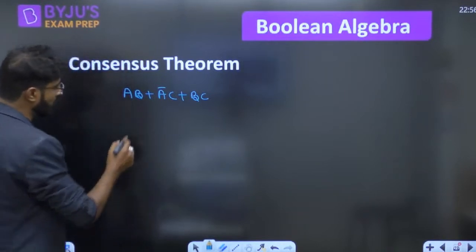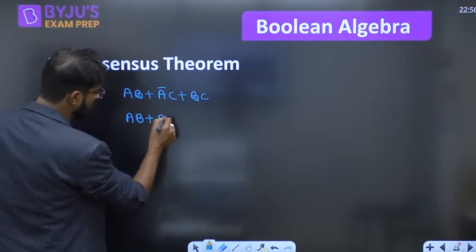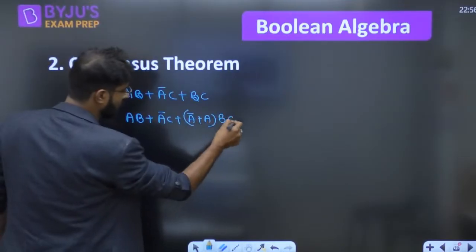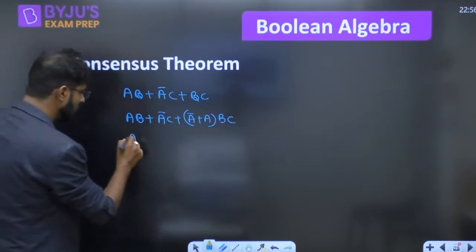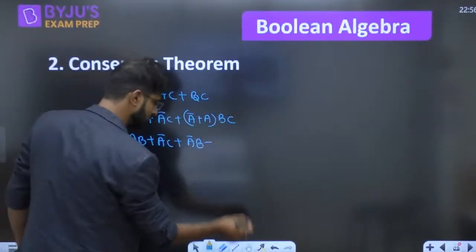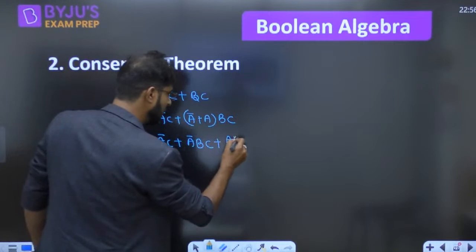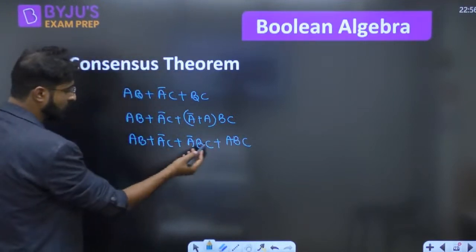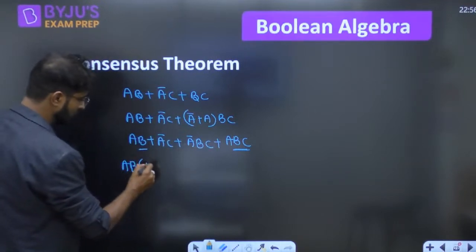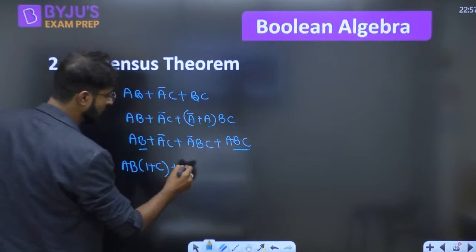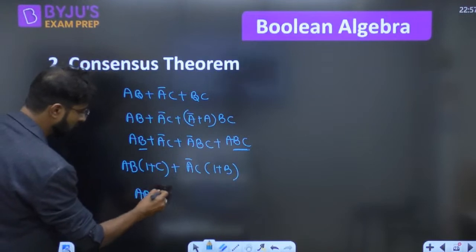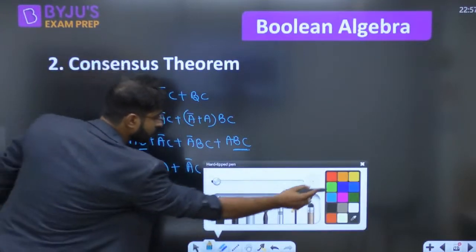So how we are going to minimize it? It is called AB. It is called A bar C. Here the A is missing in BC, so I am writing A bar plus A, and this is called BC. Now everyone, this is AB, this is A bar C, this is A bar BC plus ABC. Here we can take the AB common, 1 plus C, and here we will take the A bar C common, so 1 plus B. So the answer is AB plus A bar C. This one is the answer.